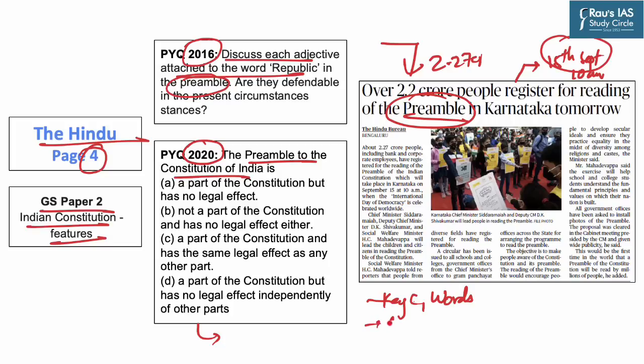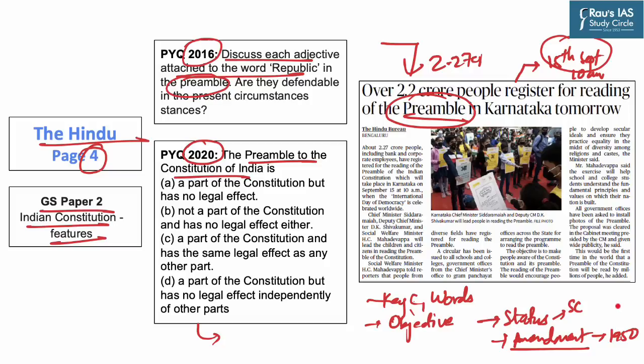Moving forward, we will discuss the objective that this preamble aims to serve in furthering the harmony in the Indian Republic. Before concluding the discussion, we will discuss the legal status of preamble, especially with respect to Supreme Court judgments. Then we will also discuss amendments that were made to the preamble. Hence, let us start off our today's discussion by discussing what are the key components and words given in the preamble